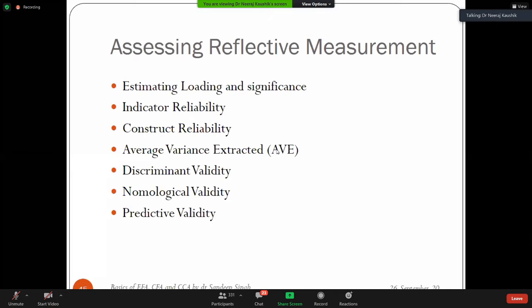Certainly, nomological validity talks about those variables which are not part of your model. My model says A leads to B, B leads to C, A leads to C, three are there. So certainly look for other variables. A is related with something, B is related with something, C is related with something; you measure it and then do.